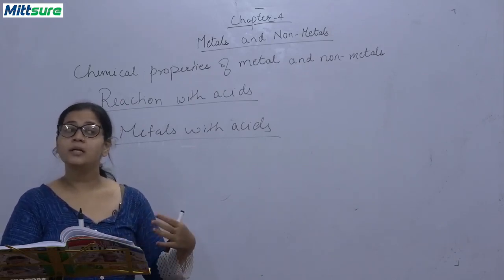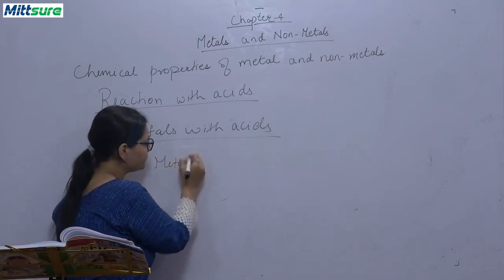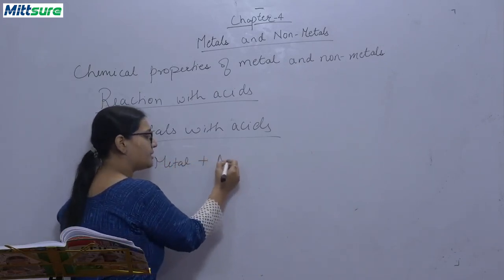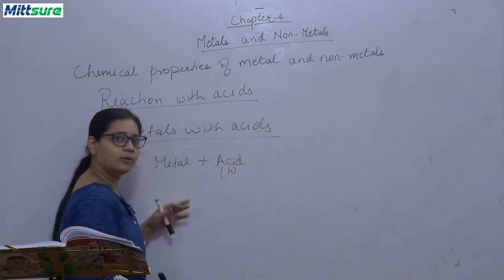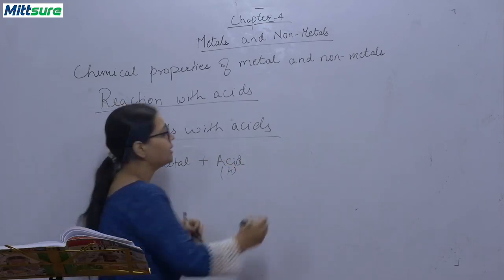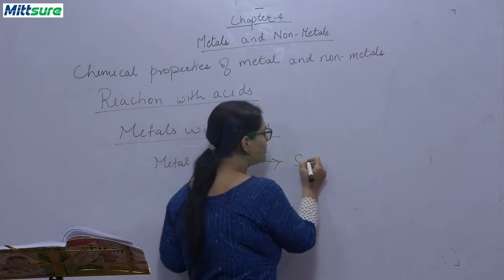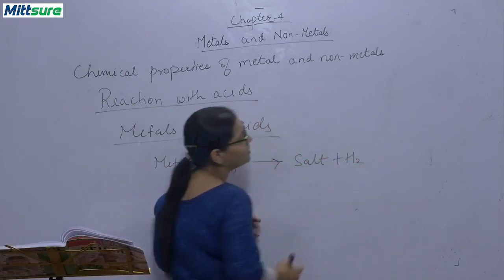Suppose this is a metal, this reacts with an acid which will have an H there. Okay, acid will always have an H element. Then a salt is formed with the release of hydrogen gas.